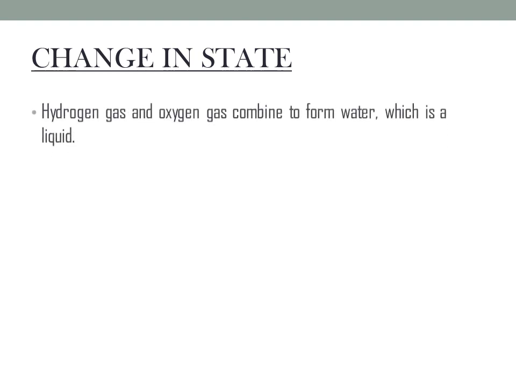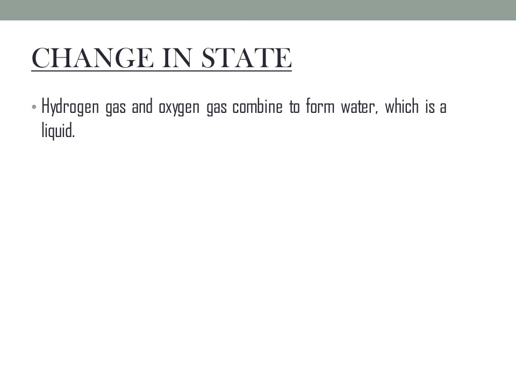Next one is change in state. In certain chemical reactions, the physical state of reactants changes. For example, hydrogen gas and oxygen gas combine to form water, which is a liquid. 2H2 plus O2 gives 2H2O. Hydrogen and oxygen are gases. When they combine with each other, they form water, which is a liquid. Here, change in state takes place. Reactants are in the gaseous state, but the product formed is in the liquid state.